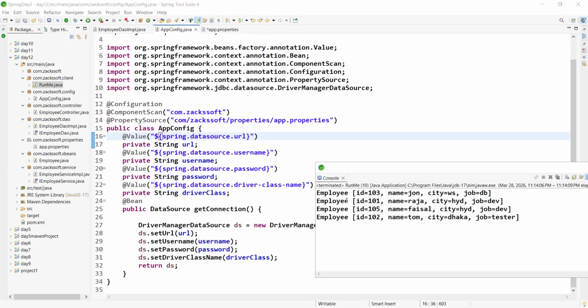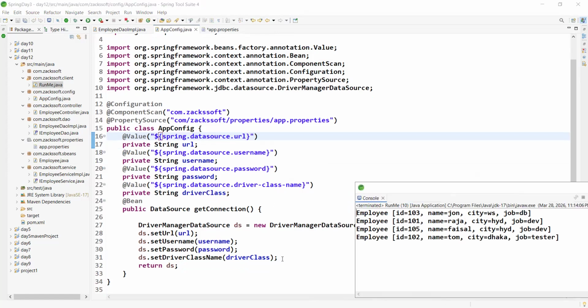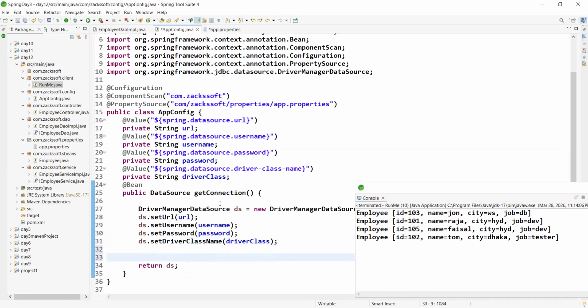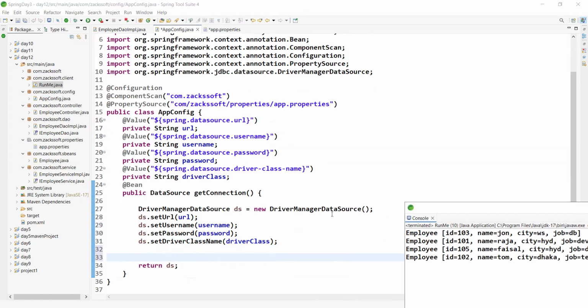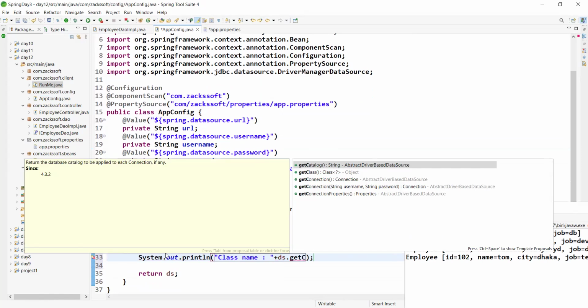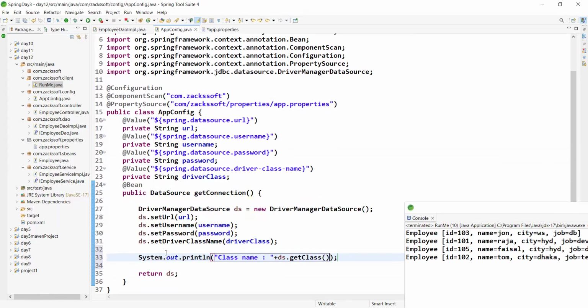I'm asking you one simple question. Which data source object are we using? Driver manager data source. If you want, you can see which one we are using, right? Just observe: sysout, get class, get name. Control S. Let me run this program.